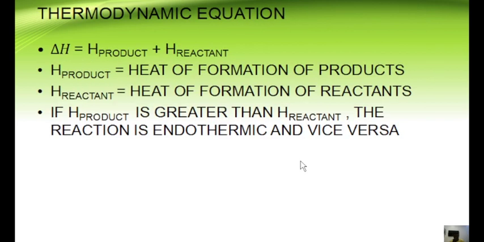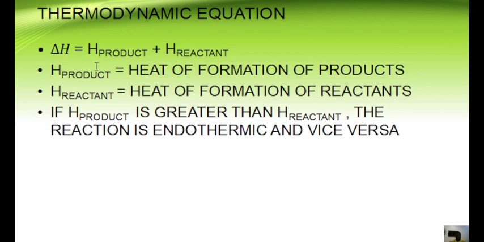What do we get from this? The other thing we're going to talk about before we come to applications of Hess law is the thermodynamic equation. The thermodynamic equation is basically a relation of enthalpy change to the heat of reactants and products, and it's quite basic and straightforward. When you are asked to give the thermodynamic equation, it is simply enthalpy change equals heat of product plus heat of reactant.